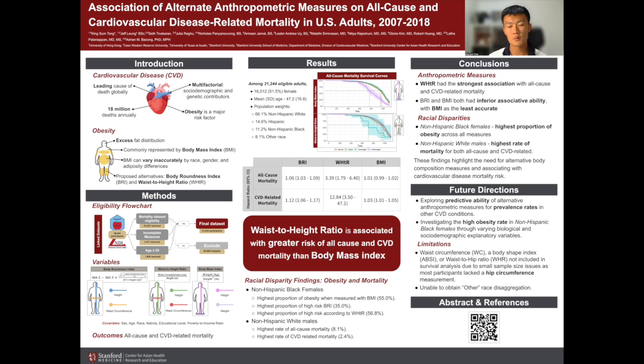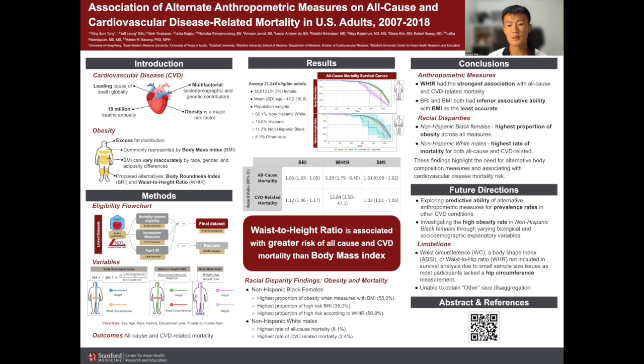There are three findings from this project. The first finding is shown on the survival curves, where we compared how different categories of BMI, BRI, and waist to height ratio associate with general and cardiovascular mortality. We found that people that are underweight are more prone to both general and cardiovascular mortality.